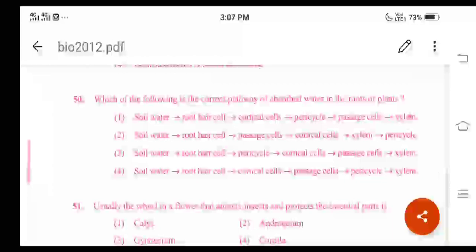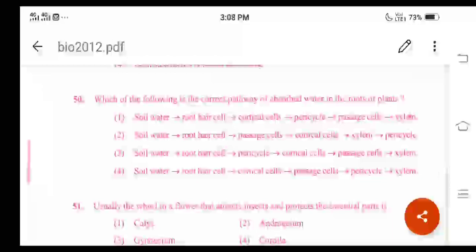Regarding this one, the water is absorbed by the plant cells from the ground to the upper parts of the plants. In this concept, water absorption mechanism, what we have studied is that the flow of water is from the soil to the root hair cells by the process of imbibition, then diffusion, and then by osmosis.